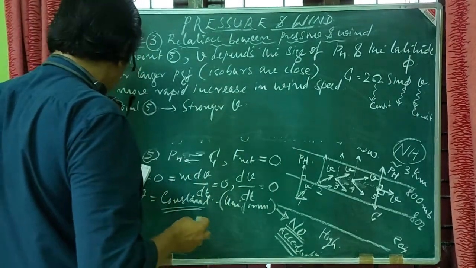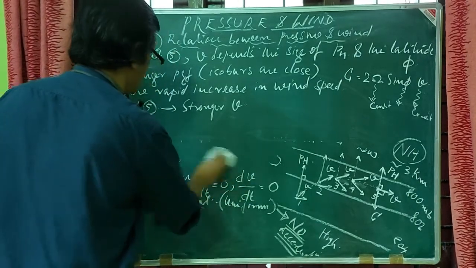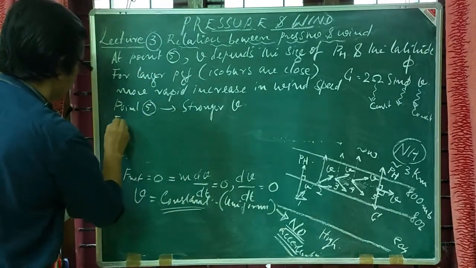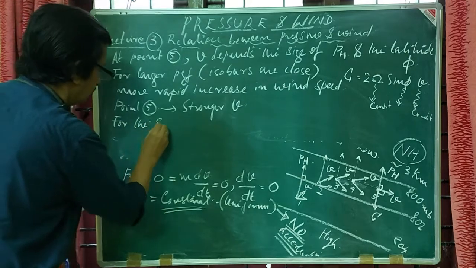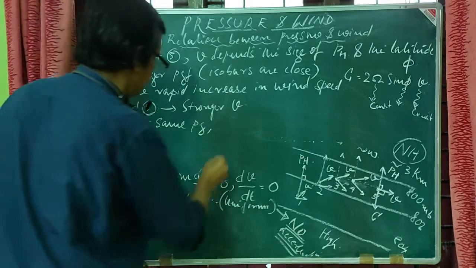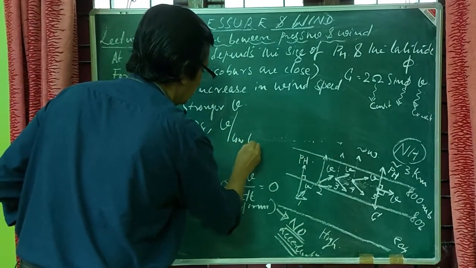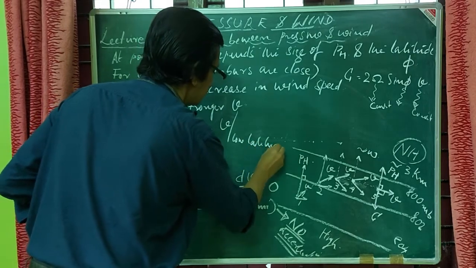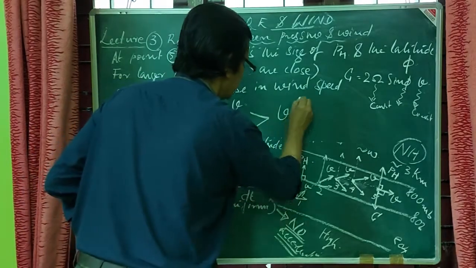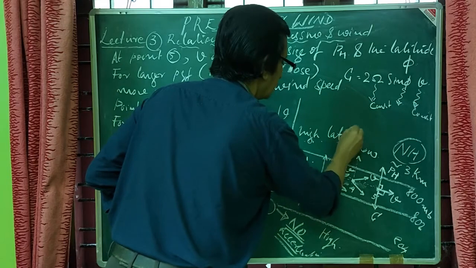Okay, so for the same pressure gradient, we can see V for low latitude will be greater than V for high latitudes.